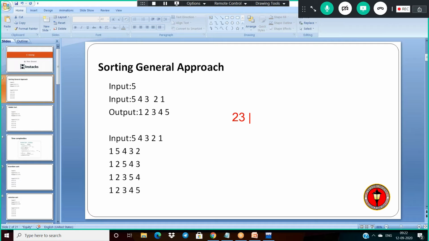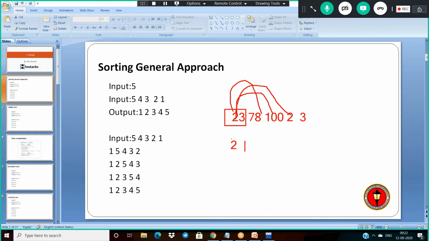My inputs are like 23, 78, 100, 2, 3. Now, in this one, first what we have to do is compare the first element, at index zero. Is 23 greater than 78? No. Is 23 greater than 100? No. Is 23 greater than 2? Yes. Then do the swap.